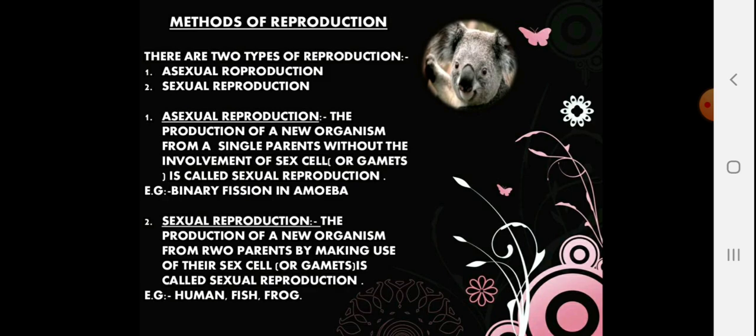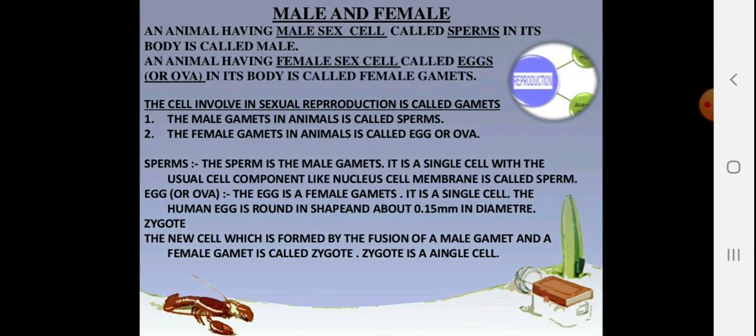Methods of reproduction. Asexual reproduction: the production of new organisms from a single parent without the involvement of sex cells or gametes is called asexual reproduction. Example, binary fission or budding. Sexual reproduction: the production of new organisms which requires both the parents, like dog, cat and humans, right? They make use of sex cells or gametes, and it is called sexual reproduction. For example, human, fish, frog.